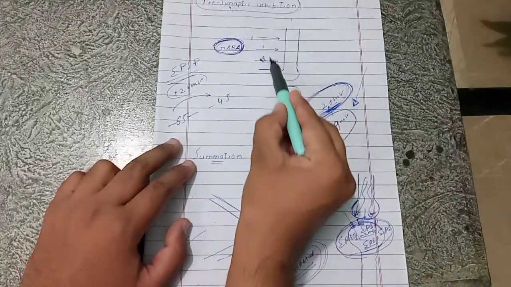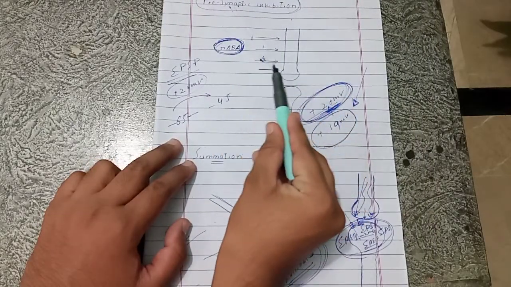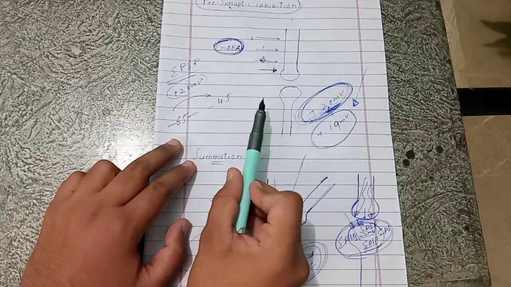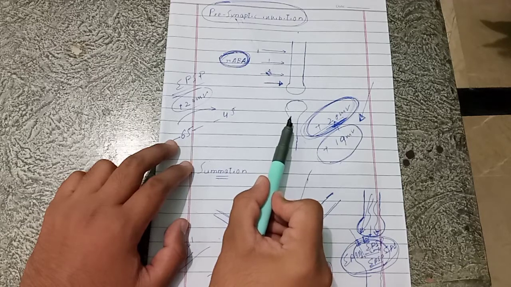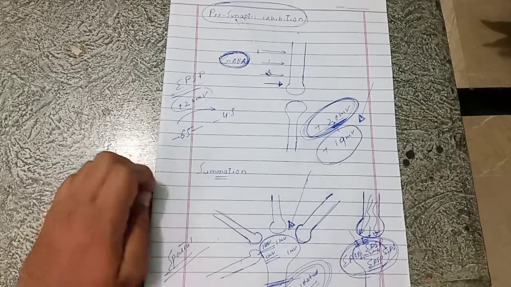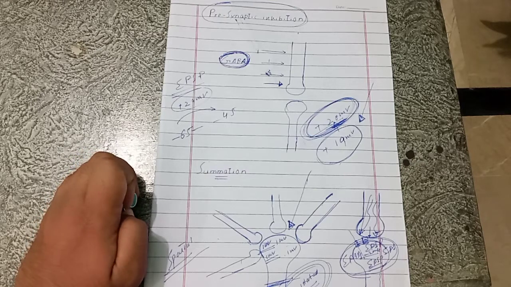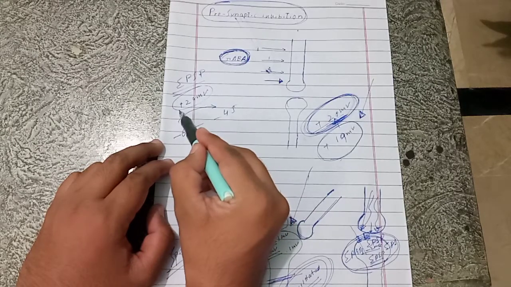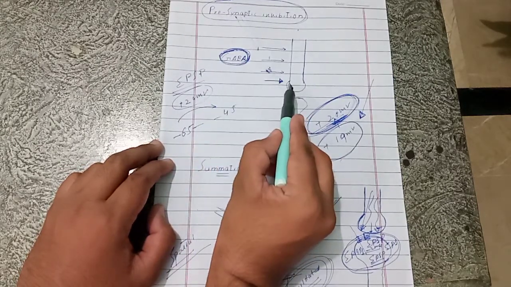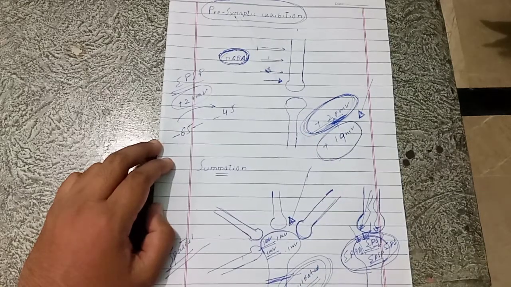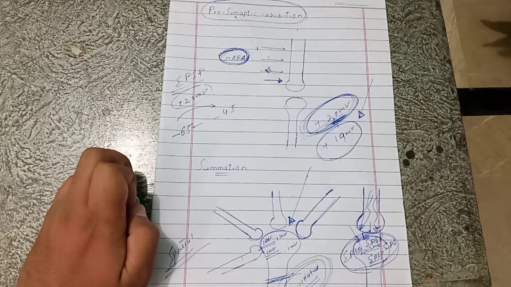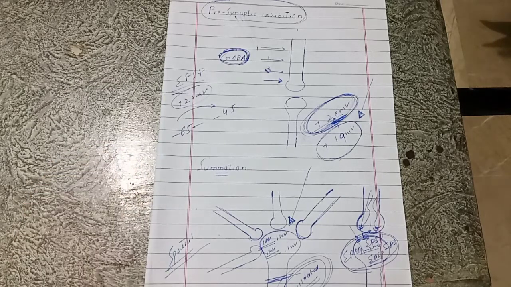But when a single presynaptic terminal discharges on a postsynaptic terminal, only 0.5 to plus 1 millivolt of EPSP is produced, but we want an EPSP of 20 millivolts. So it means that when a single presynaptic terminal discharges on a postsynaptic terminal, sufficient EPSP is not produced and an action potential is not generated.